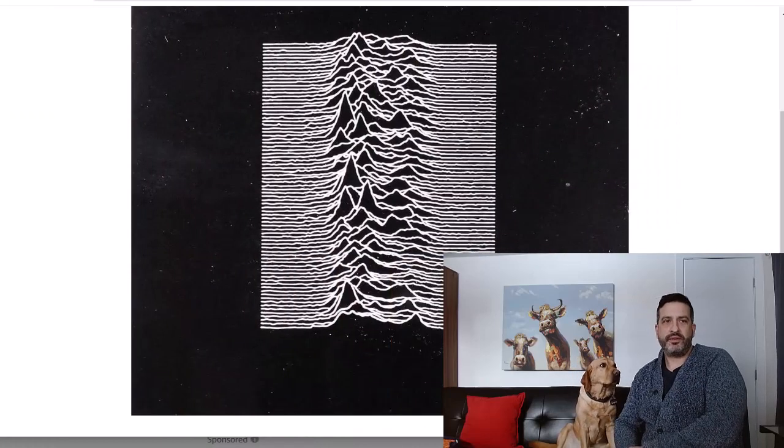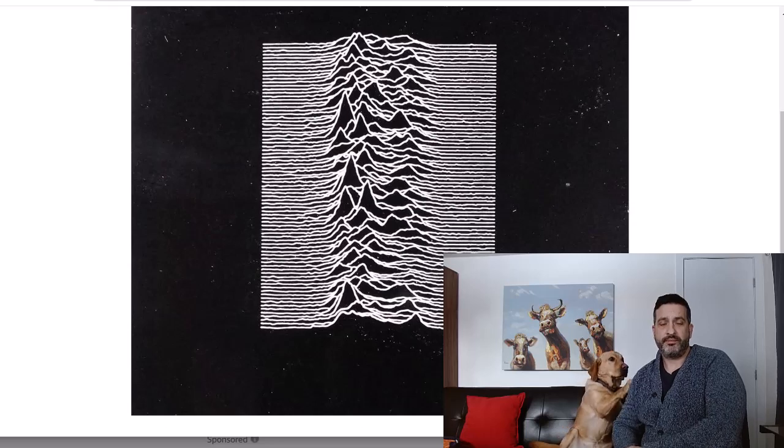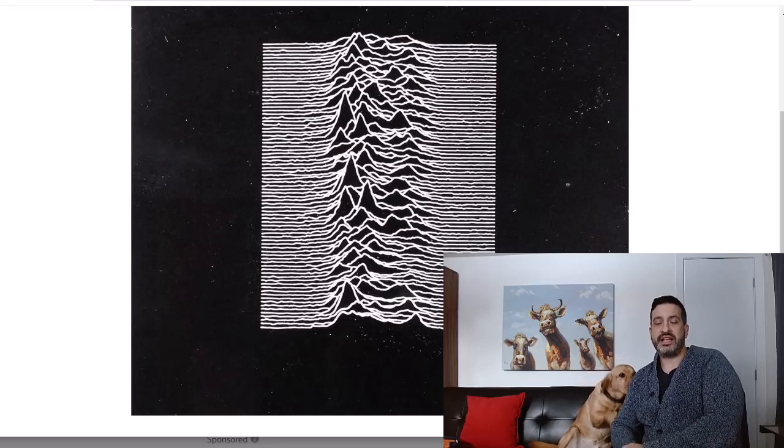The album cover of Joy Division's Unknown Pleasures is one of the most iconic images of rock music. The simple black and white album cover, containing an unlabeled frequency graph, is both mysterious and evocative.